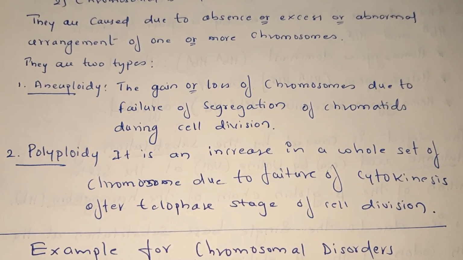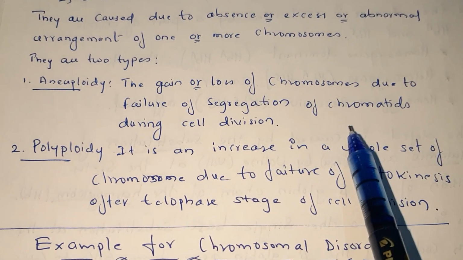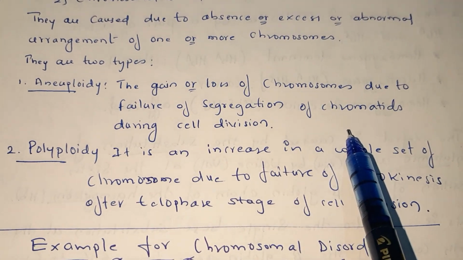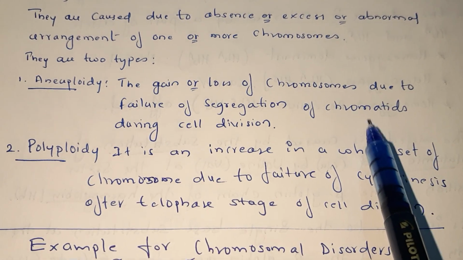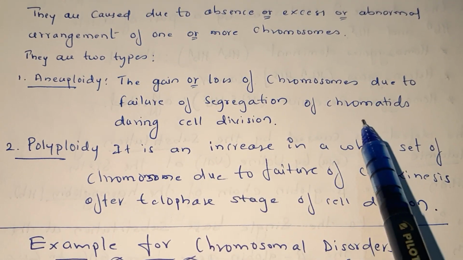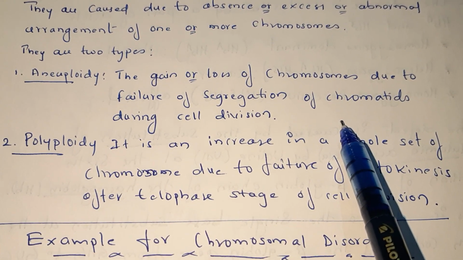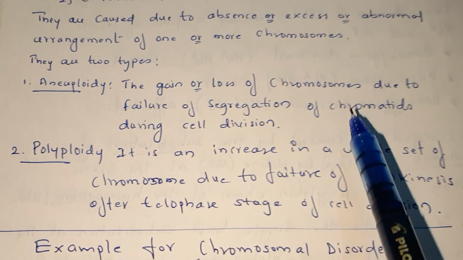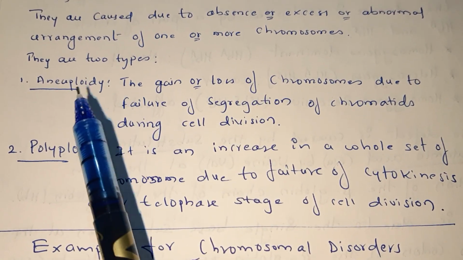Here during the cell division, especially the chromatid part of the chromosome, may be lost or gained, maybe less or maybe more, any one of the chromatids of the chromosome. Such an imbalance of the chromosome is known as aneuploidy.